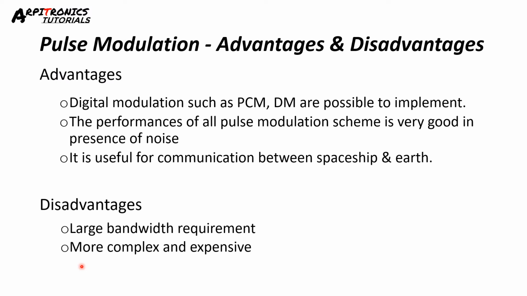Now, advantages and disadvantages of pulse modulation. First, digital modulation such as PCM and delta modulation is possible in pulse modulation, which is not possible in continuous wave modulation. The performance of all pulse modulation schemes is very good in the presence of noise. It is useful for communication between spaceship and Earth. The two main disadvantages of pulse modulation are that large bandwidth is required, and second, it is more complex and expensive.